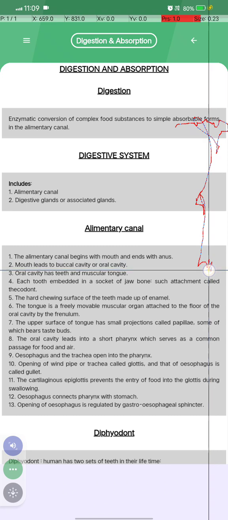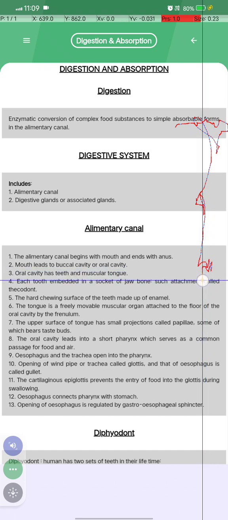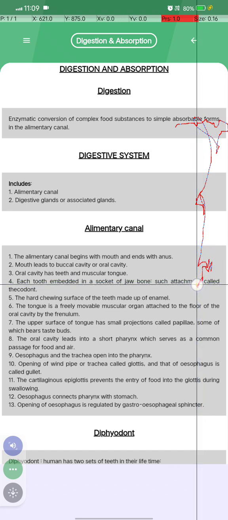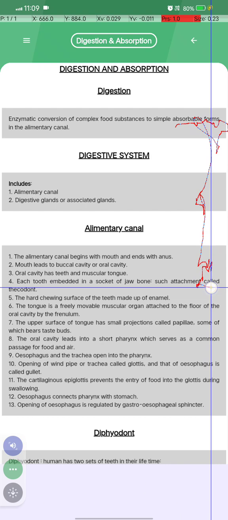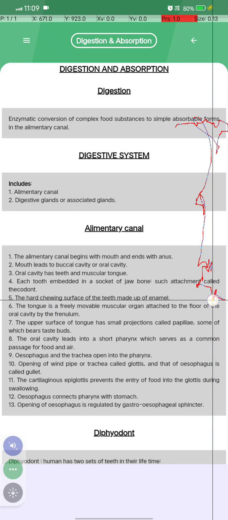The mouth leads to the buccal cavity or oral cavity. The oral cavity has teeth and a muscular tongue. Each tooth is embedded in a socket of the jaw bone, and such attachment is called thecodont. The hard chewing surface of the teeth is made of enamel.